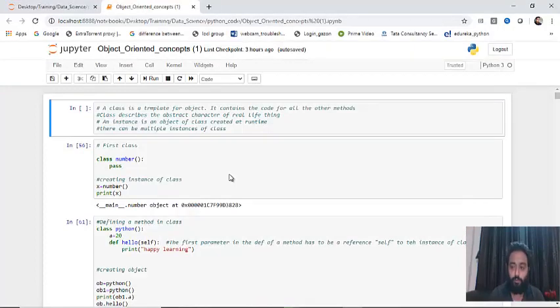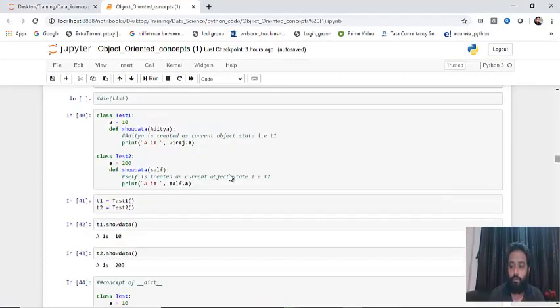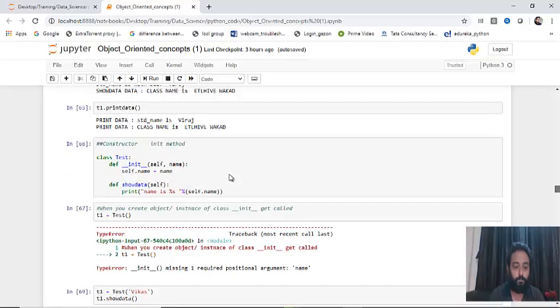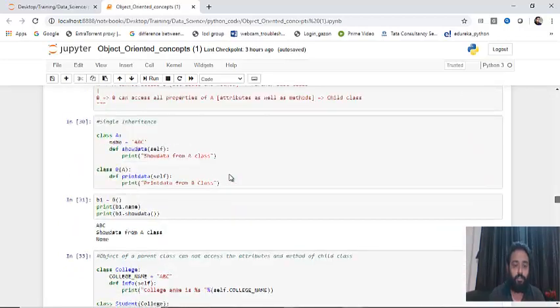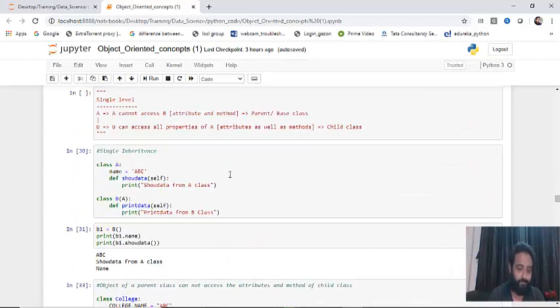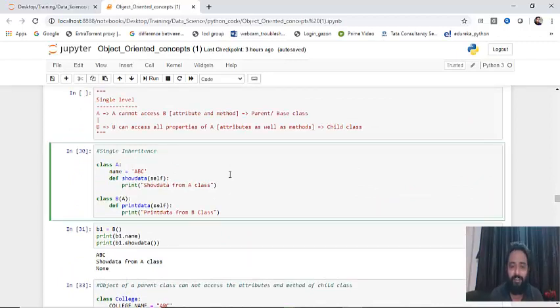Okay, let me scroll down to... So this is single inheritance. The code is very clear. I have written it very simple so that you understand the basics of what exactly inheritance is.